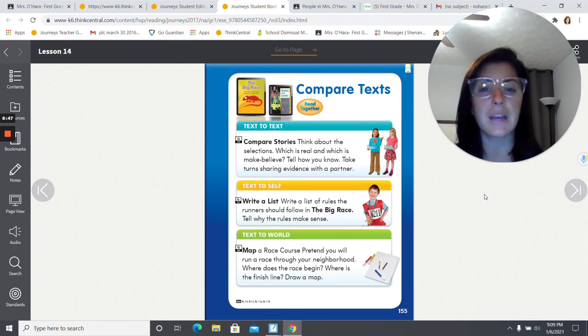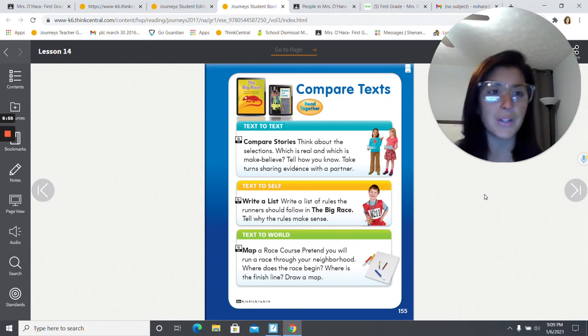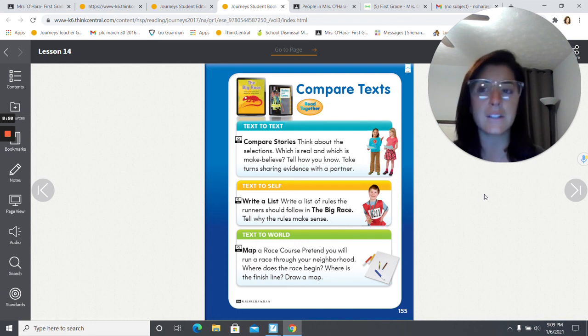Okay, and then it says to compare the stories, think about the selections, which is real and which is make-believe, and tell how you know. So you are going to go to Seesaw, and you will have a Seesaw assignment, and you'll need to drag the different sentences to the correct category and compare and contrast your stories.